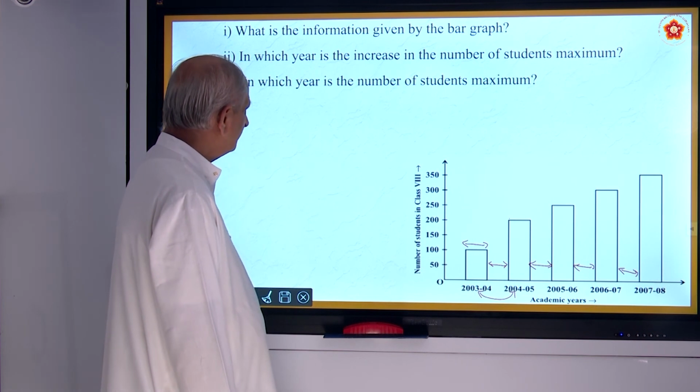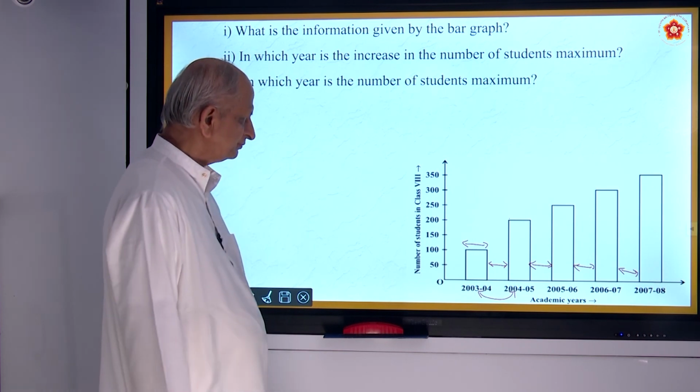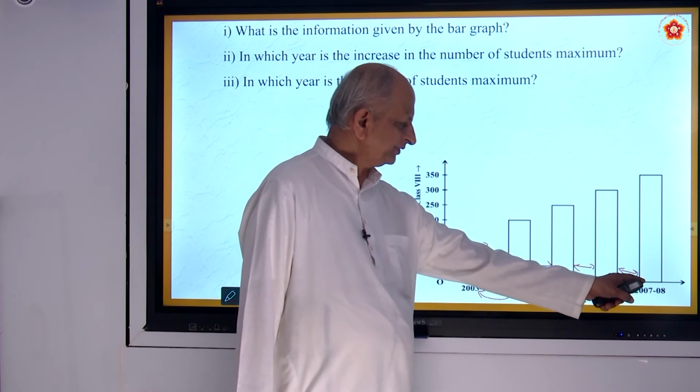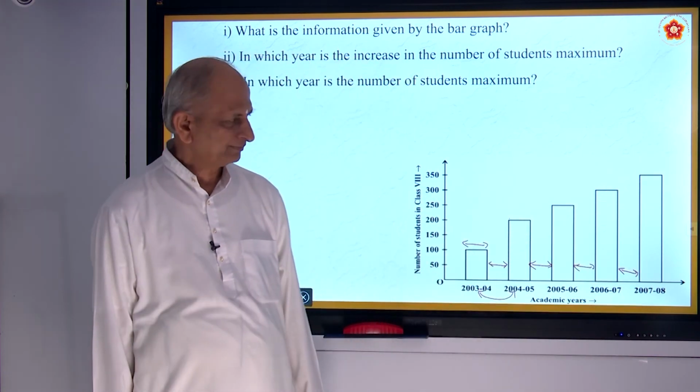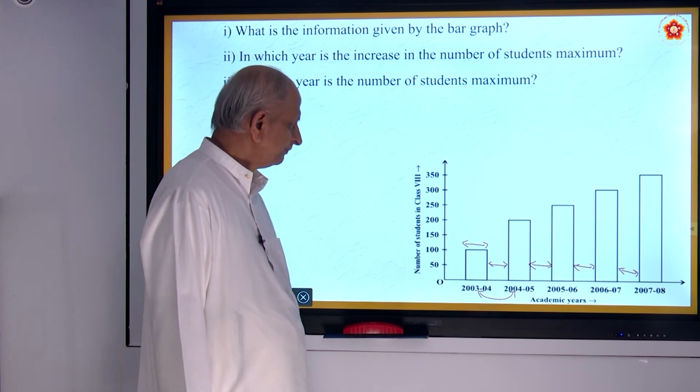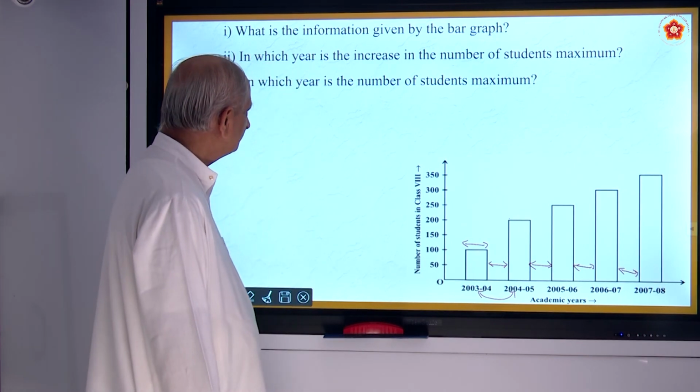Third question, in which year is the number of students maximum? The number of students is maximum in 2007 to 8. It is maximum. That is about 350.